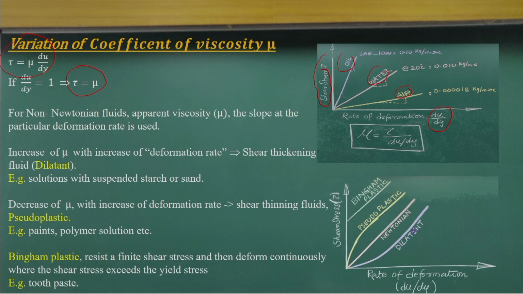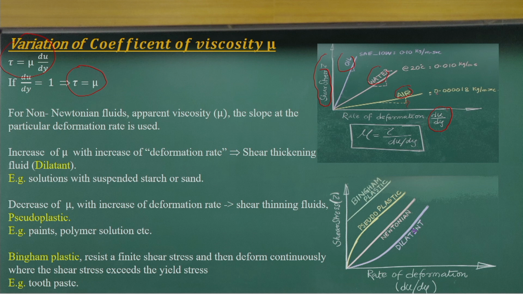When you drag that object in water, more force is definitely required than in air. That means it has more frictional resistance. This is a very common experience: different fluids give different drag forces, that is, different amounts of frictional resistance, which we define in terms of shear resistance here. If I look at the slope of this curve of shear stress against rate of deformation, it gives me the mu value.